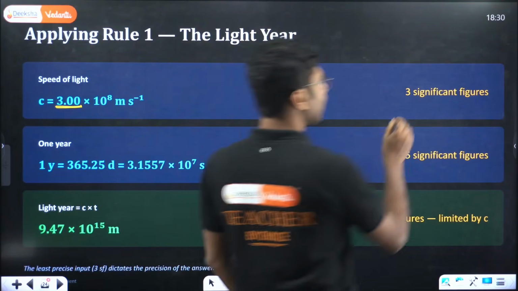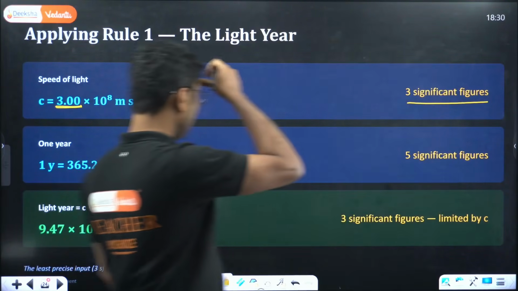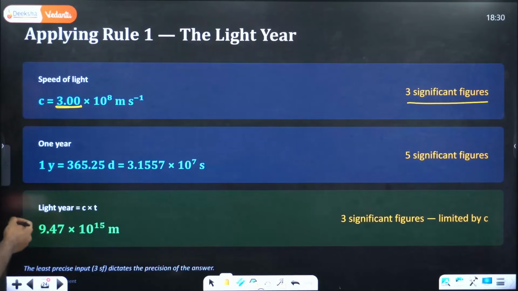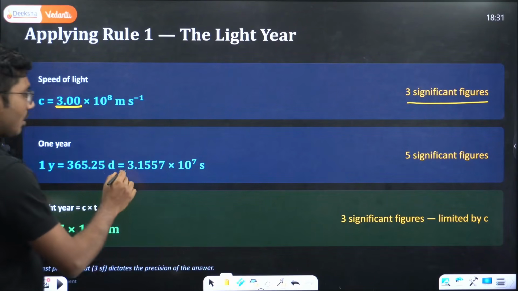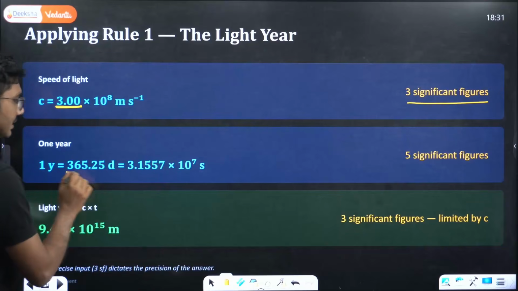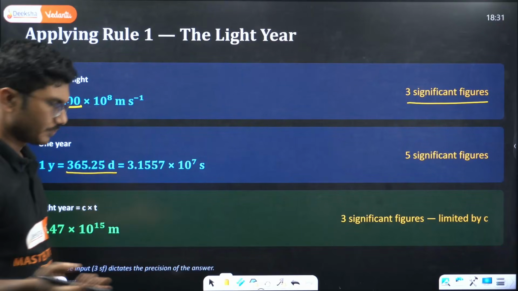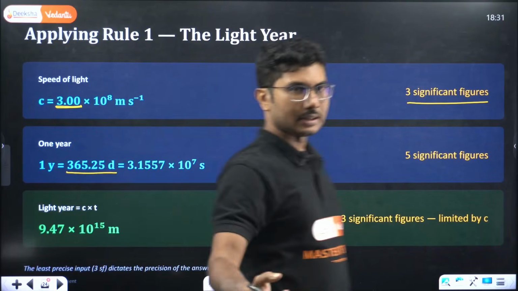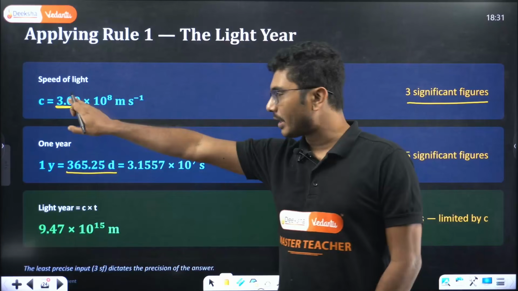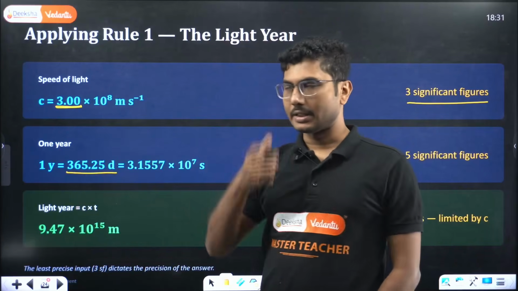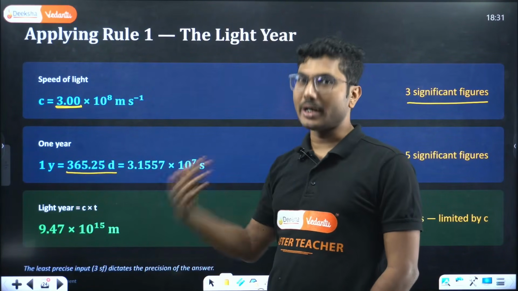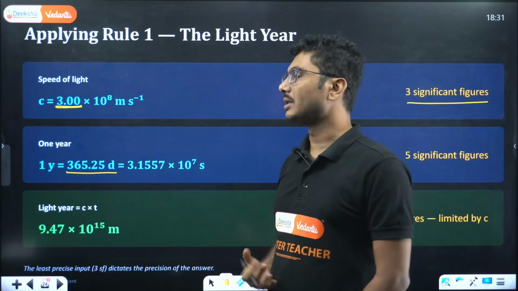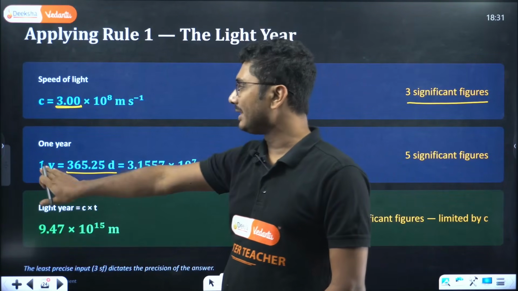Now 1 year is 365.25 days. That is another data. The distance traveled by light in 1 year is called 1 light year. So you have to multiply c into 1 year.